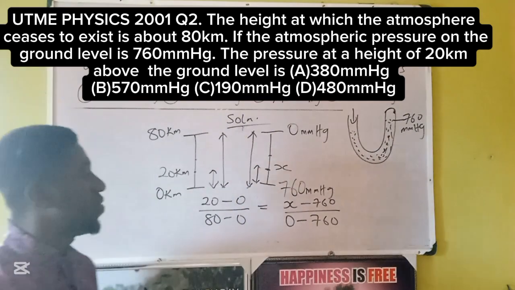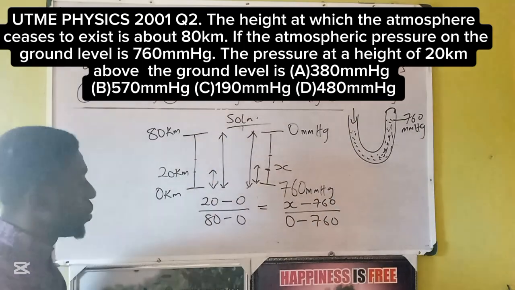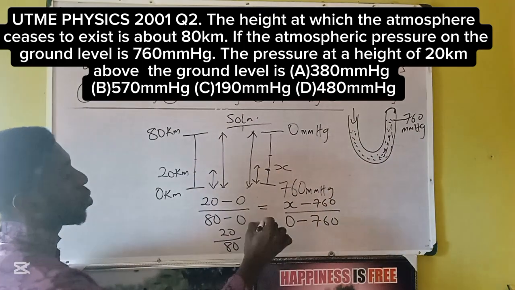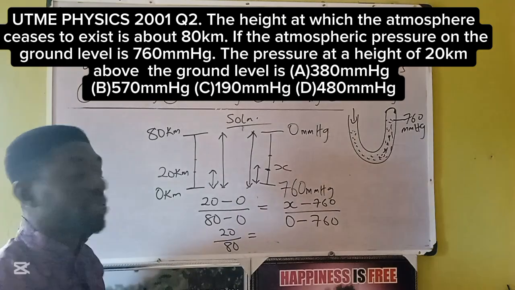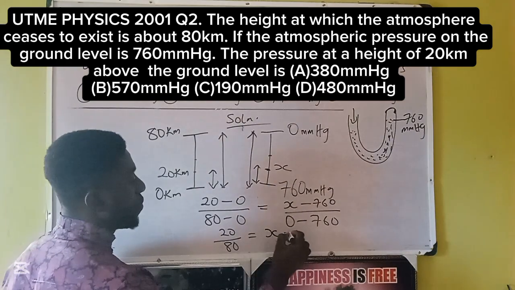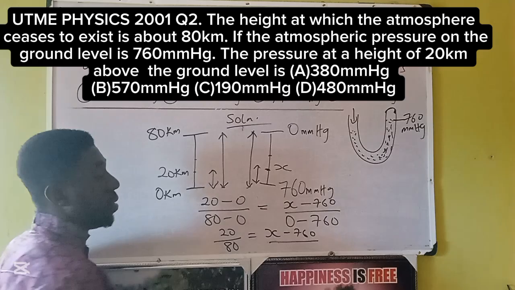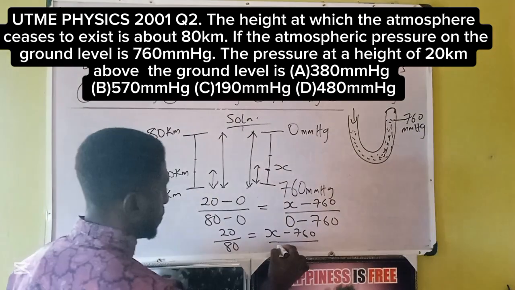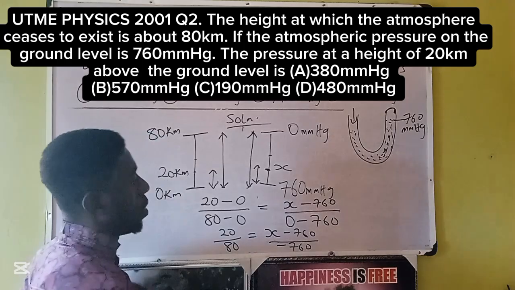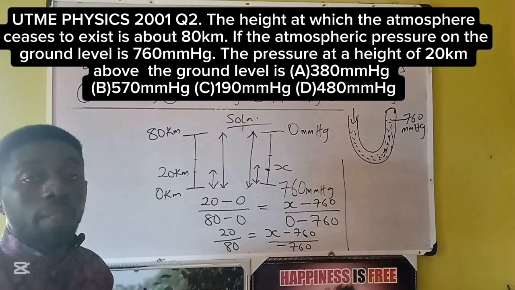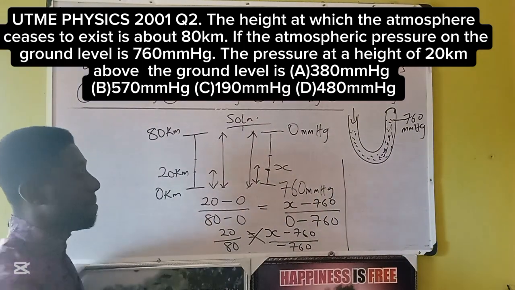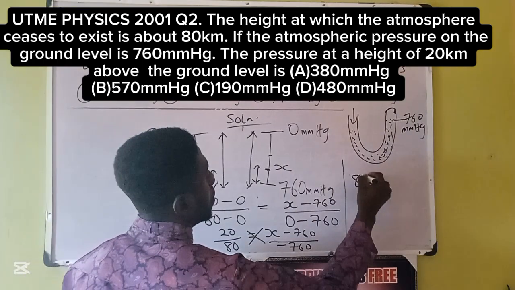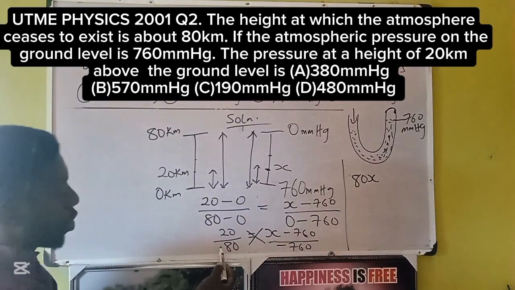Then carry on with the arithmetic. 20 minus 0 is 20, 80 minus 0 is 80, equals X minus 760, which retains itself, over 0 minus 760, which becomes minus 760. Then cross and multiply. 80 times X will give us 80X. Recall, there is plus here.